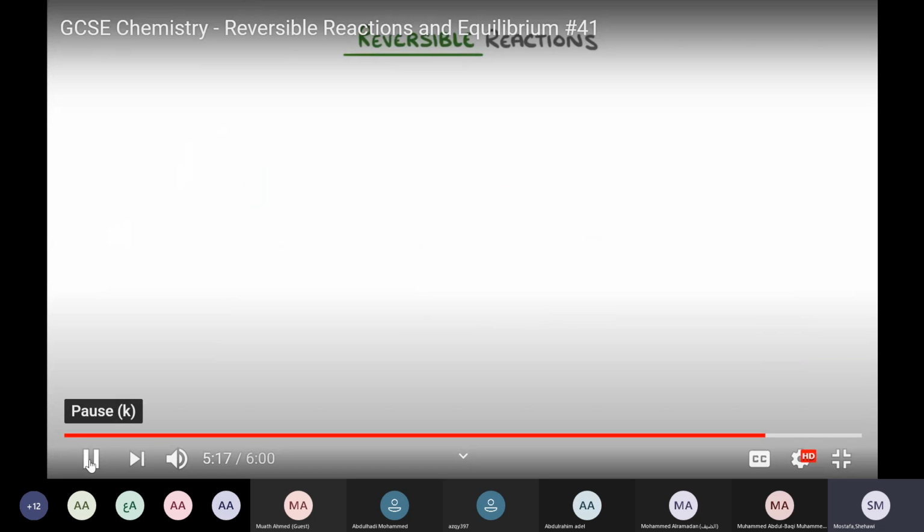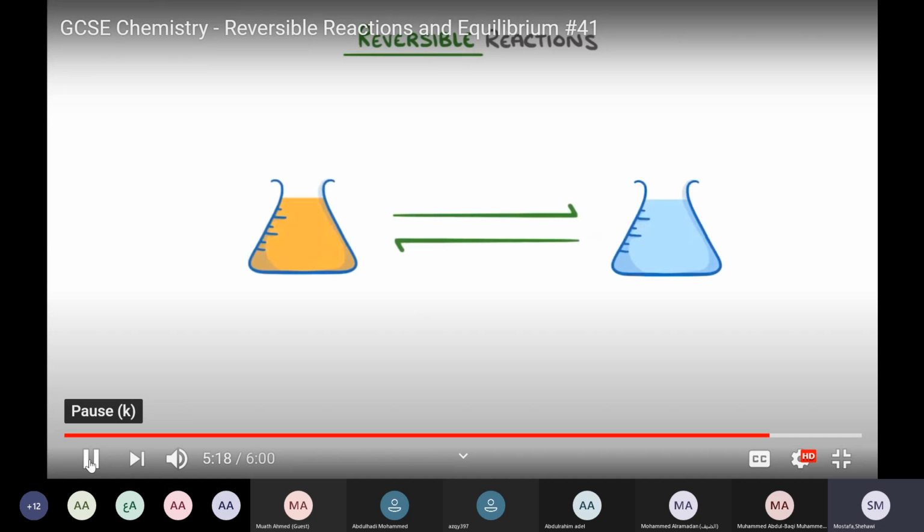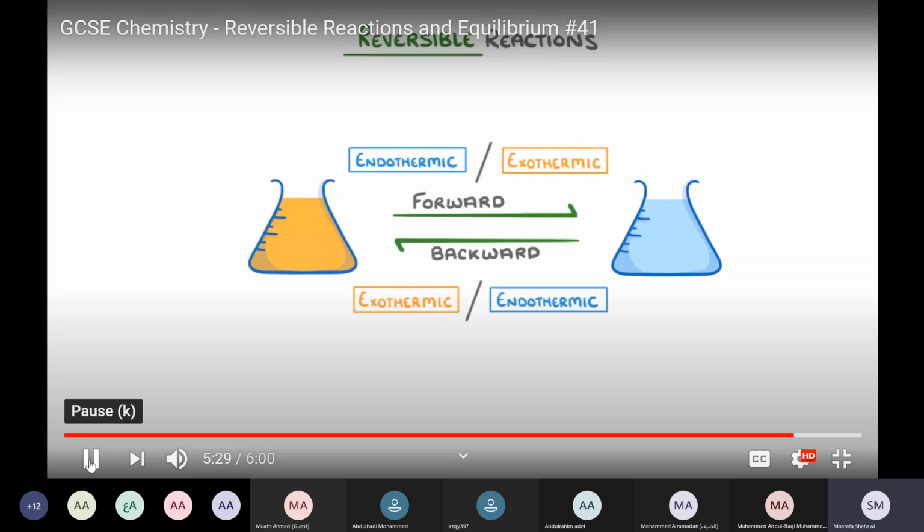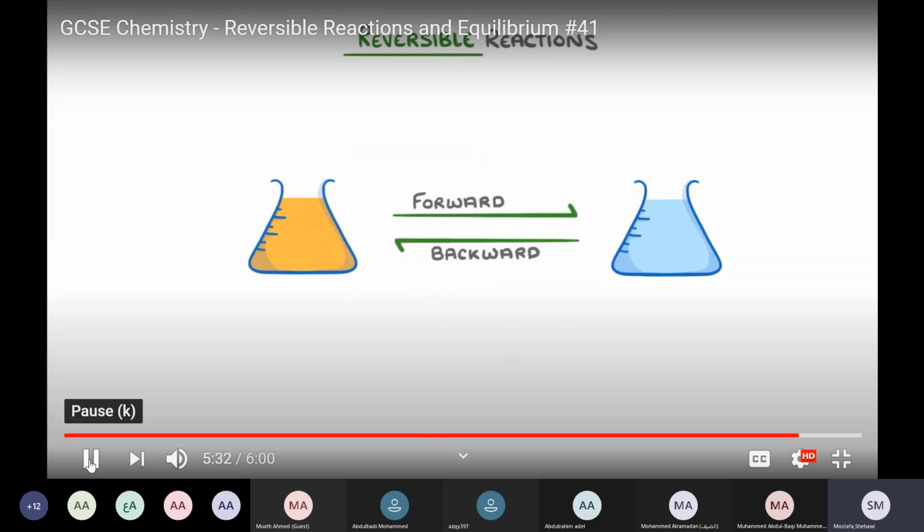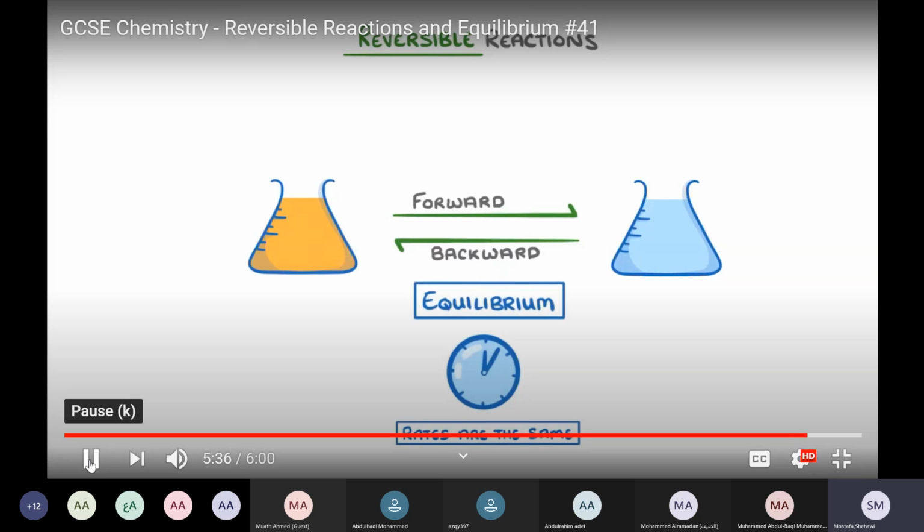So to quickly recap everything, reversible reactions are those with a double arrow in the middle, which shows that they can react in both the forward and backward directions, one of which will have to be exothermic and the other endothermic. And if these two rates are the same, then we say that the reaction is at equilibrium, and the concentrations of the reactants and products will remain constant. The position of equilibrium can change, though, and will shift to the left or the right, depending on the conditions.